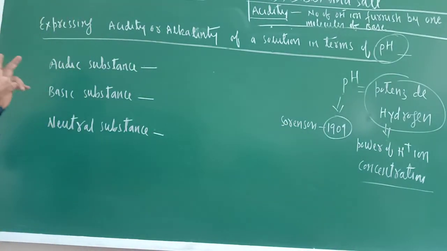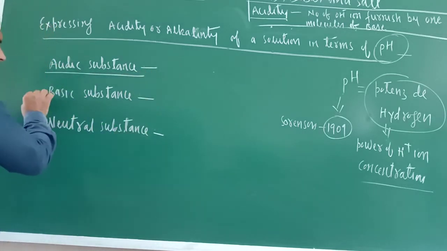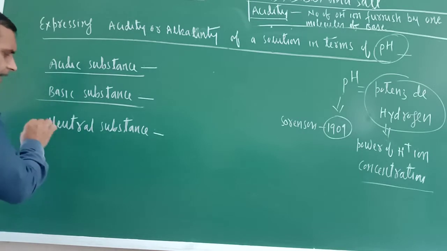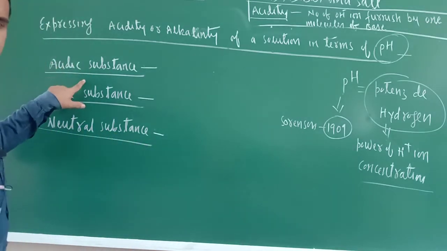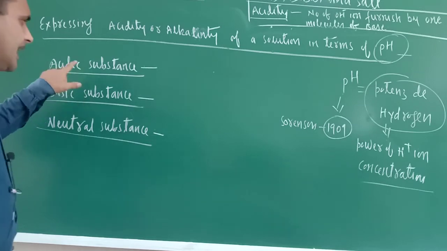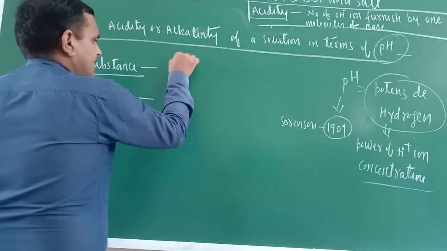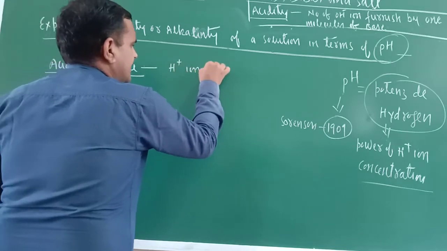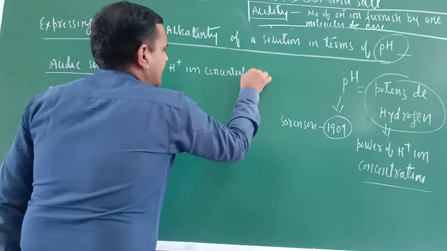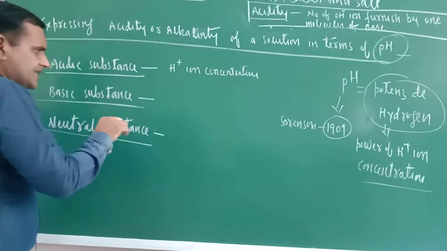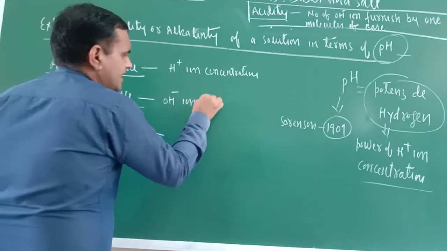Basically, there are 3 kinds of substances: an acidic substance, a basic substance, and a neutral substance. An acidic substance is judged on the basis of H+ ion concentration. A basic substance is judged on the basis of OH- ion concentration.